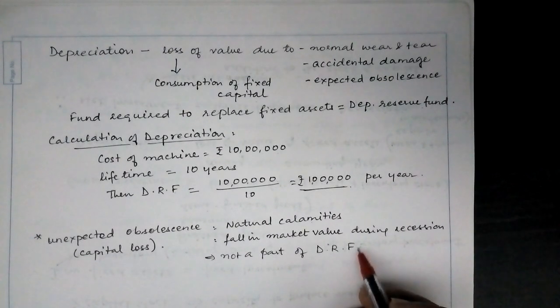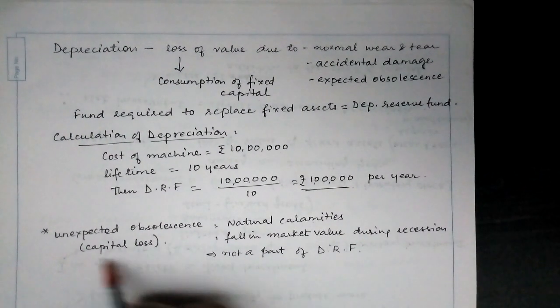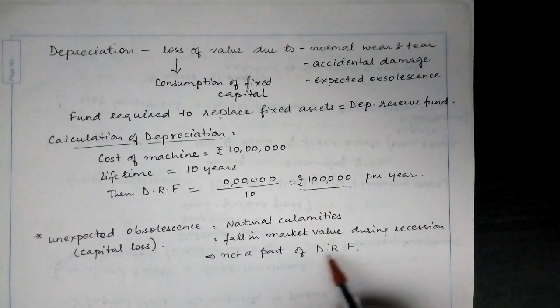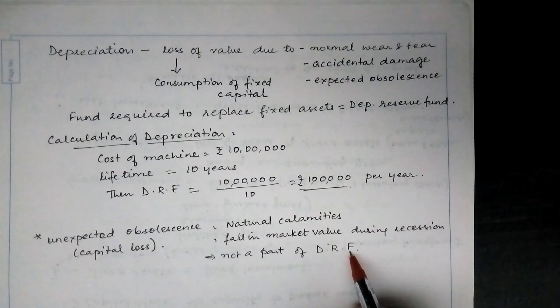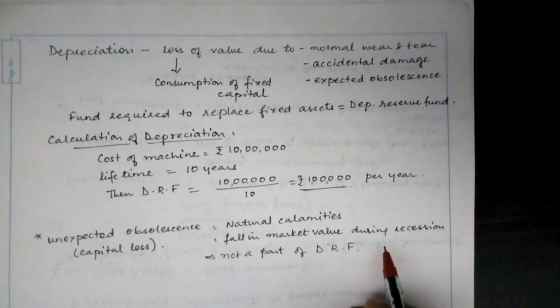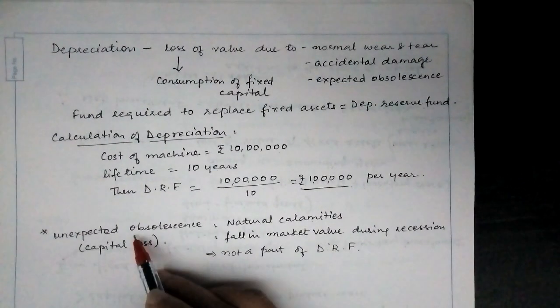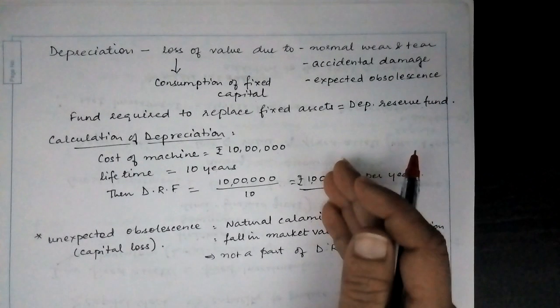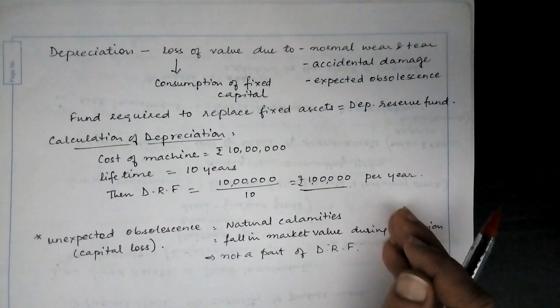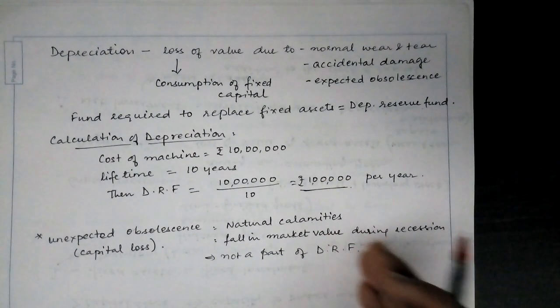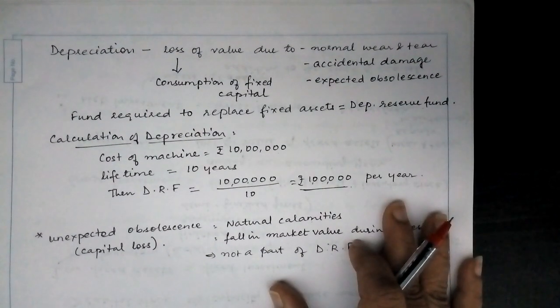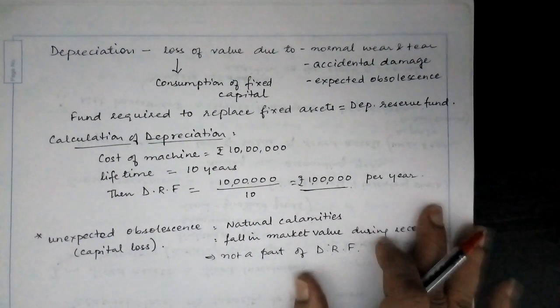And this unexpected obsolescence or capital loss is not a part of the depreciation reserve fund. It is not a part of depreciation because this is unexpected. Depreciation is expected because the machines undergo wear and tear. And we know that after a period of time, the value of the asset is going to reduce. Hence, the depreciation reserve fund.